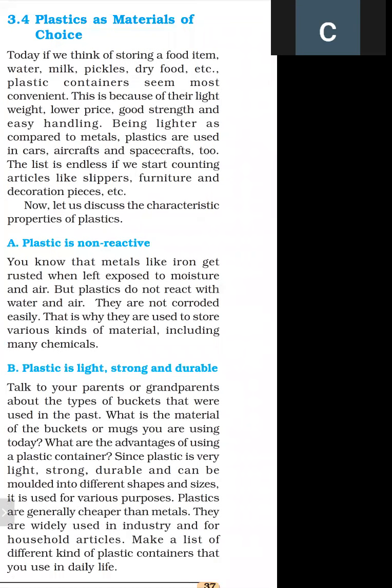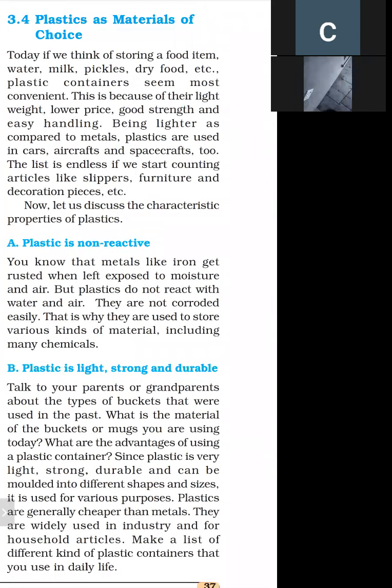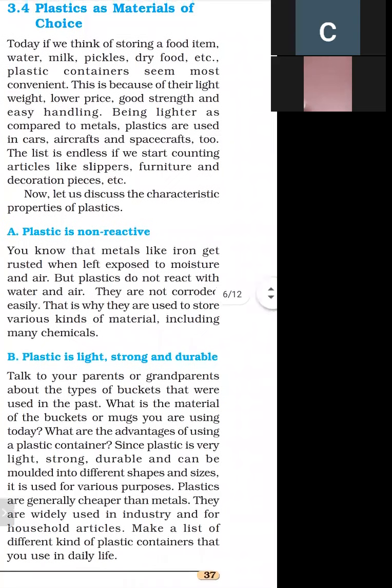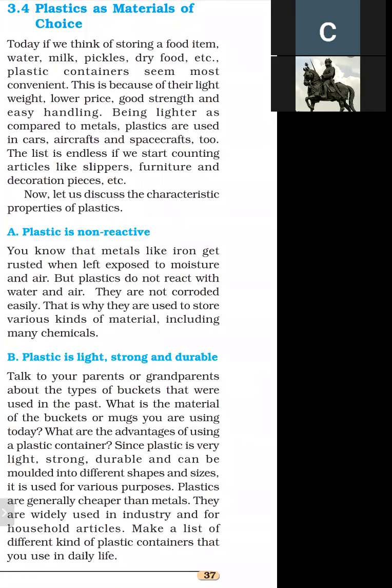The first property is that plastic is non-reactive. What do we mean by plastic being non-reactive? It means it does not react with air and water. As we know, metals like iron react with water and air, and